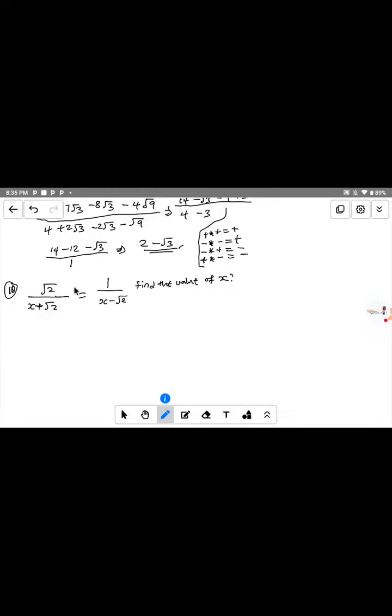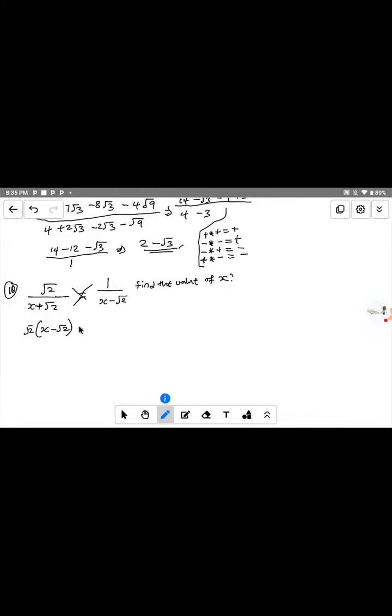So that means we are multiplying this one by this, and this one by this. Now for this to be equal to this multiplied by this, you have root 2, open bracket, multiplied by the denominator here, that is s minus root 2, close bracket.